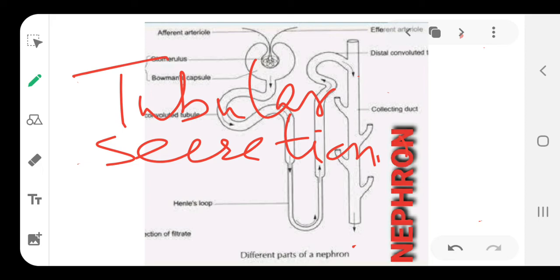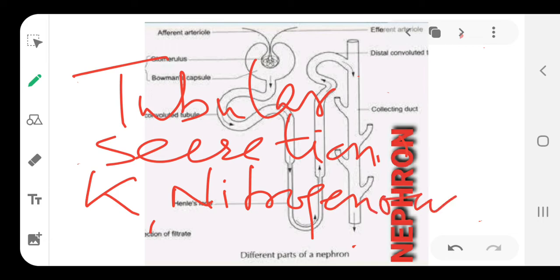Here the compounds enter these tubules by diffusion from the capillary network, and compounds like excess of potassium and nitrogenous waste are secreted in the distal tubule.